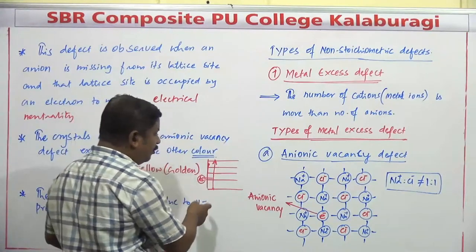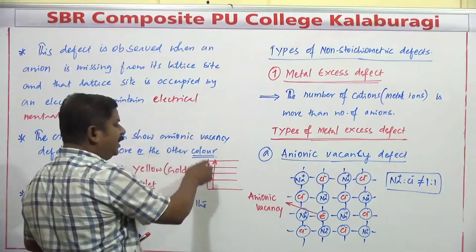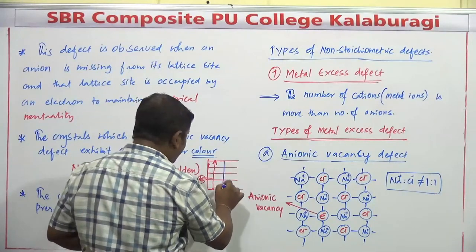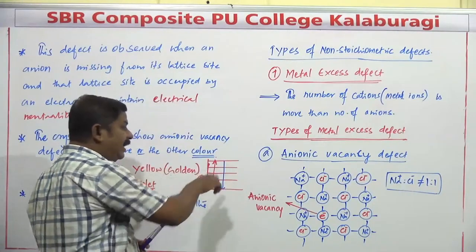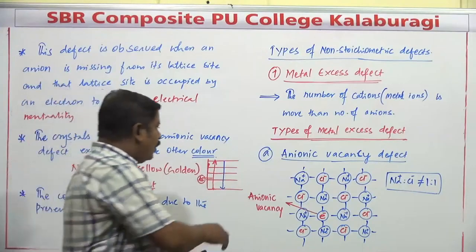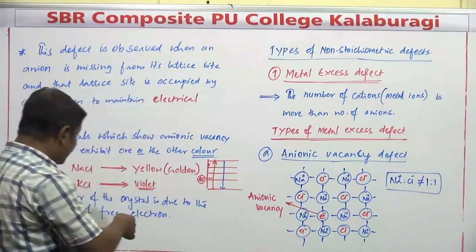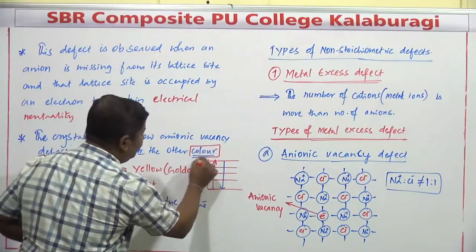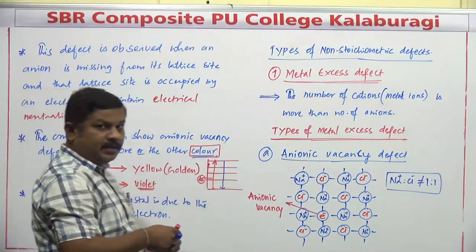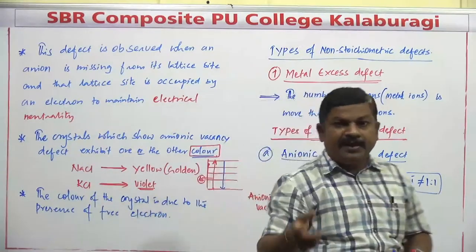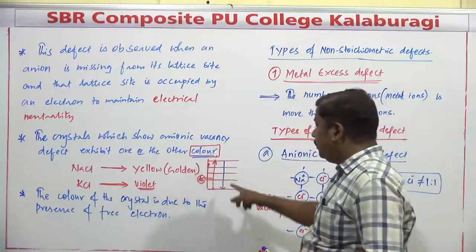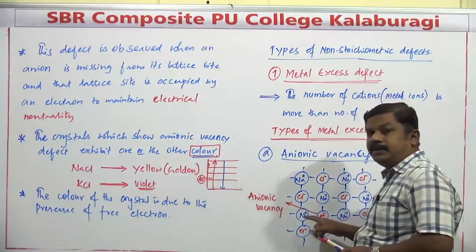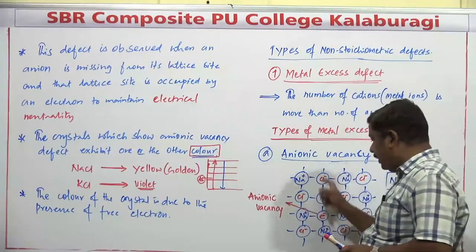Electrons absorb a certain amount of energy, so they are excited to a higher energy level. Again, from the higher energy level, they come back to their normal or ground state by releasing a certain amount of energy. Whatever energy is released is obtained in the form of one color or another. So different compounds exhibit different colors, mainly because of the absorption of different amounts of energy. These electrons are excited to a higher energy level after heating the compound.